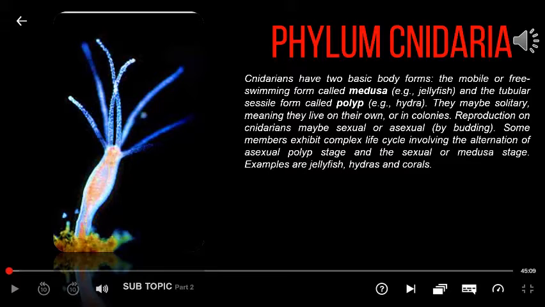They may be solitary, meaning they live on their own, or in colonies. Reproduction in cnidarians may be sexual or asexual, by budding. Some members exhibit a complex life cycle involving the alternation of the asexual polyp stage and the sexual medusa stage. Examples are jellyfish, hydras, and corals.